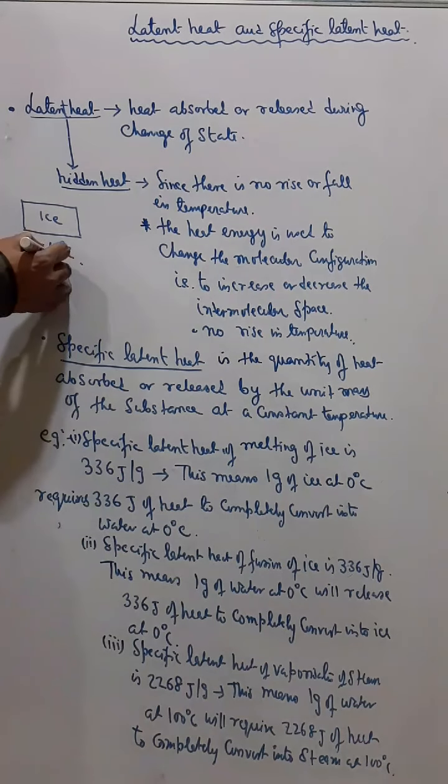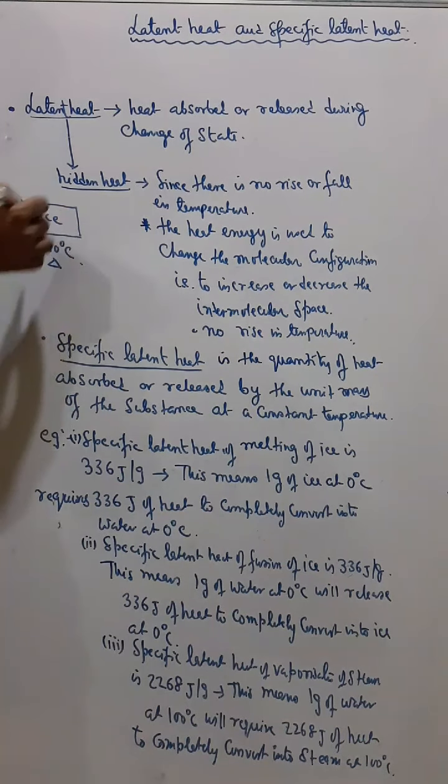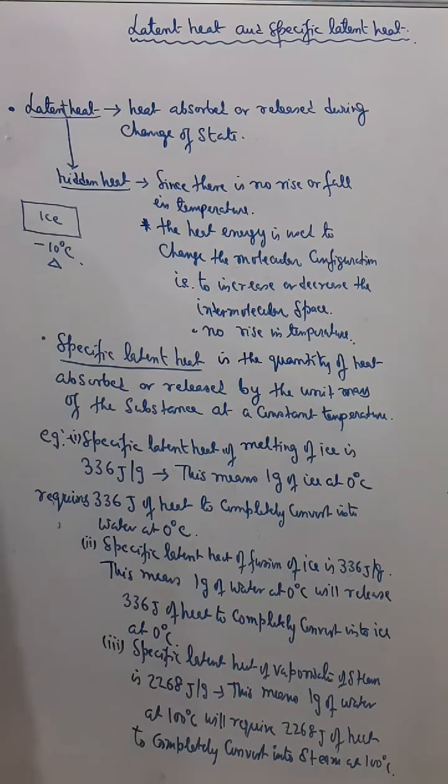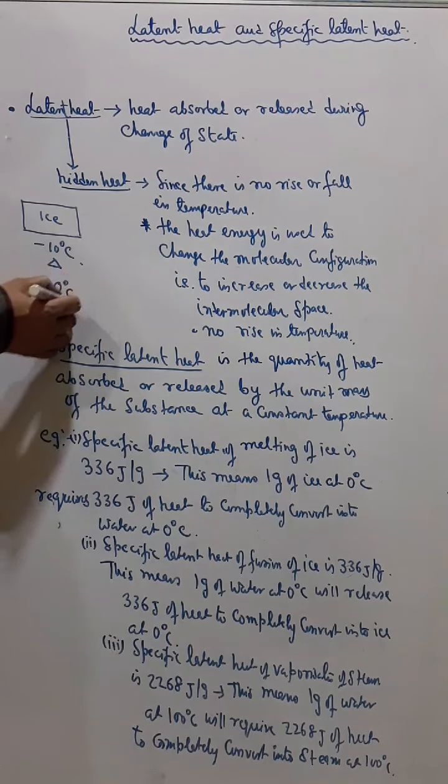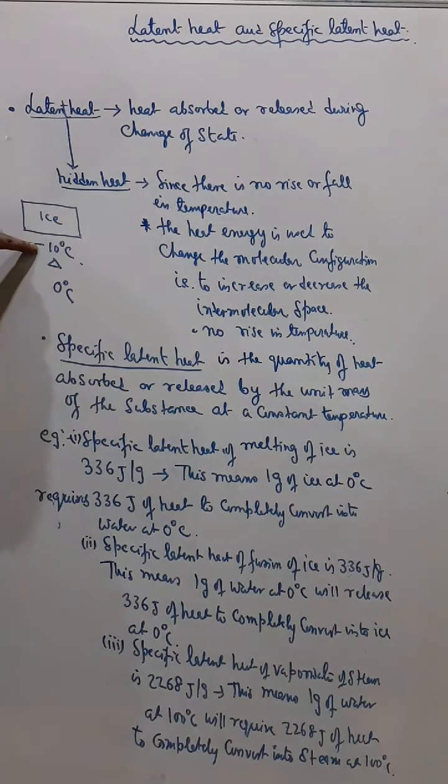And now if I heat this ice, this ice on heating will not start melting at once. You know why? Because the melting point of ice is 0 degrees Celsius, but the temperature of this ice is minus 10 degrees Celsius. So what will happen?